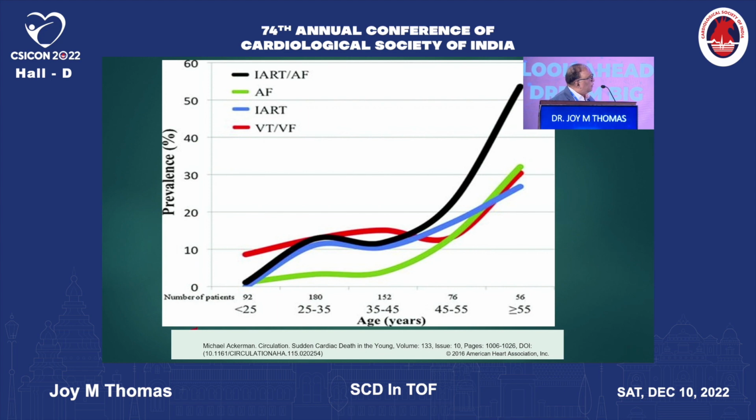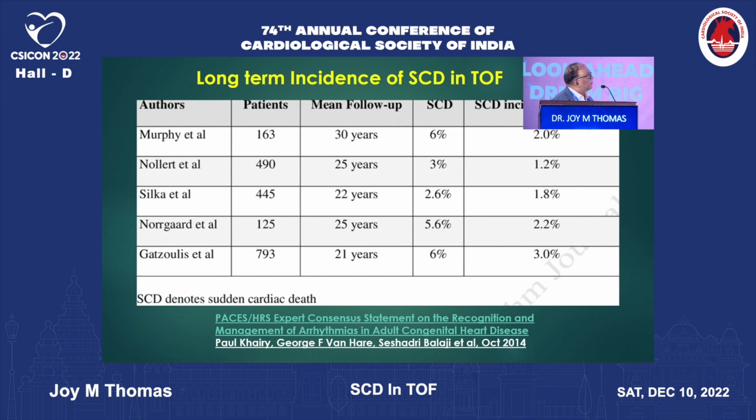It has been found that ventricular tachycardia and ventricular fibrillation are risk factors for sudden cardiac death in patients with tetralogy of Fallot. The long-term incidence of sudden cardiac death in tetralogy of Fallot was given by an expert consensus statement in 2014 from these authors, and they found that the incidence per decade varies from 1.2 to 3% in various studies. So it is not exactly negligible.